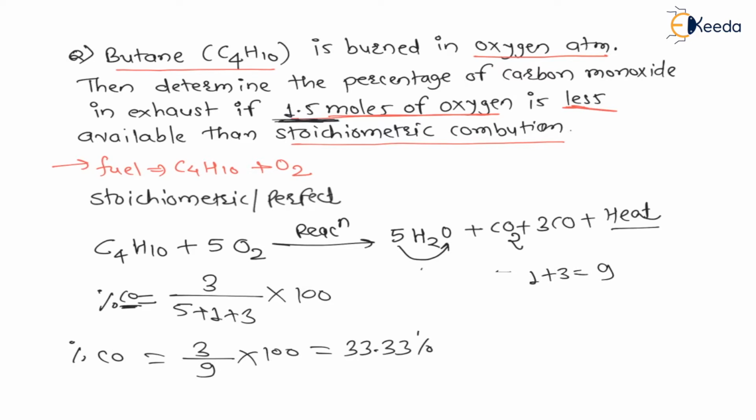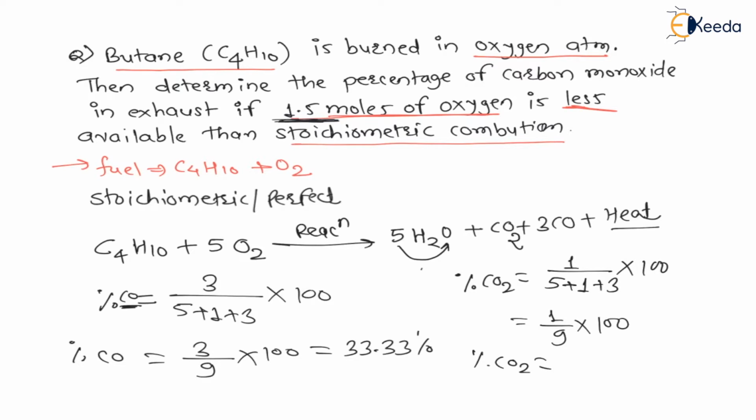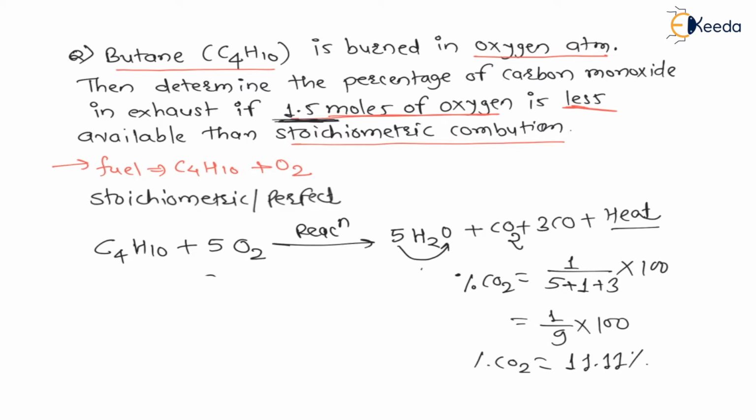Now my dear students, if someone asks you what is the percentage of carbon dioxide, there is only one carbon dioxide molecule, therefore 1 divided by, out of how many, 5 water molecules plus 1 carbon dioxide plus 3 carbon monoxide, into 100, right? Therefore it is 1 divided by 9 into 100. If I calculate this percentage, we will get 11.11%.